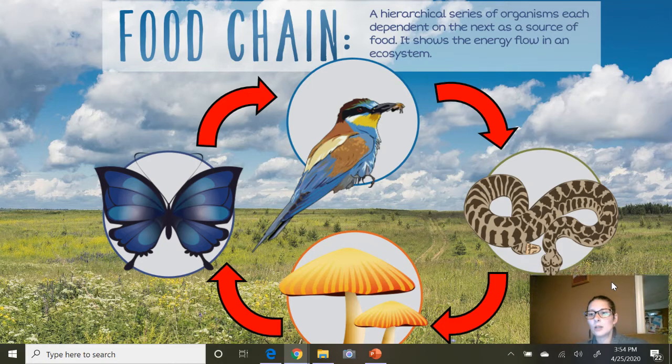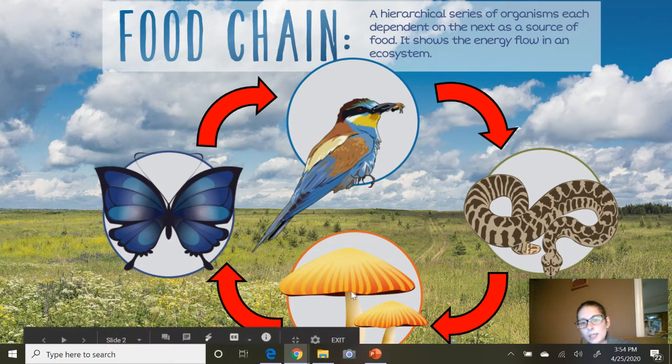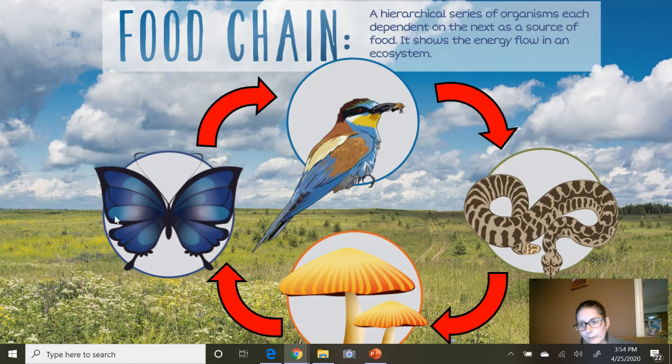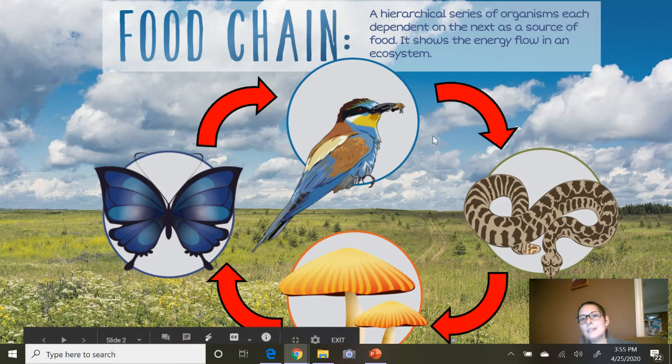So let's look. I'm going to move myself down here a little bit. All right, so we started with the butterfly that maybe gets pollen from the mushroom, and then the bird eats the butterfly. So the bird is relying on the butterfly for food, and then the snake eats the bird. So the snake is relying on the bird for food, and then the mushroom eventually, once these animals die and their things are left behind, will decompose those animals.